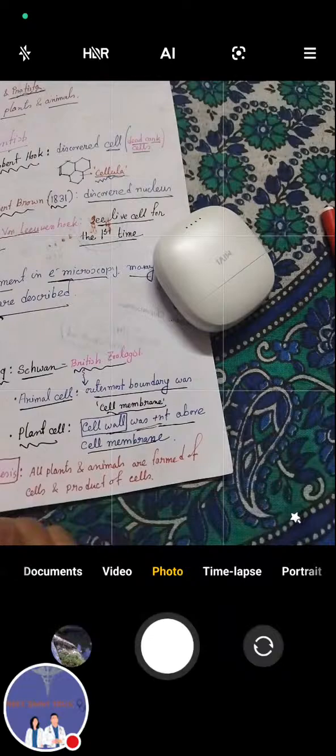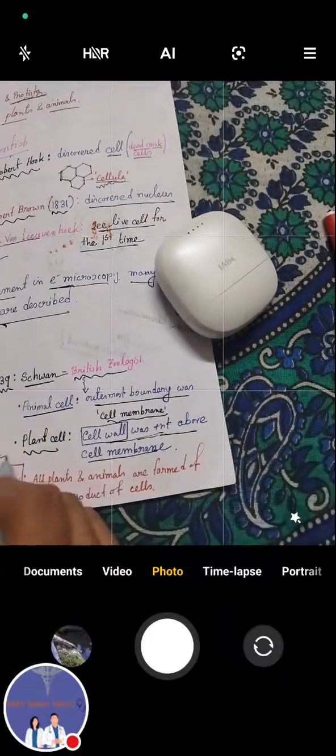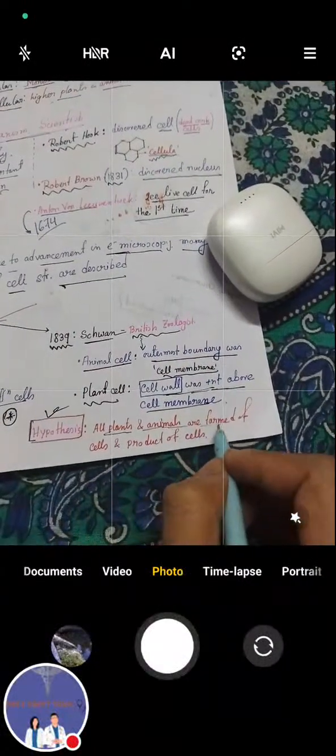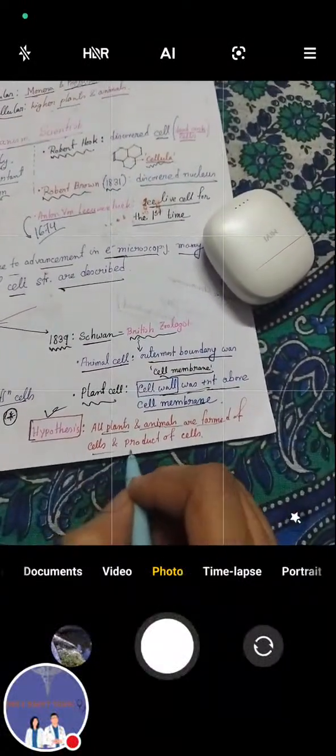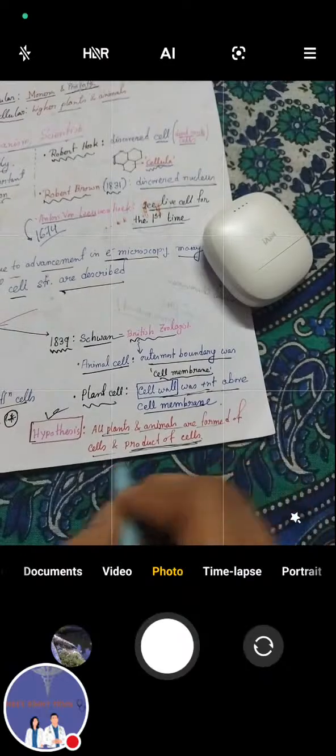He concluded a hypothesis: all plants and animals are formed of cells and products of cells.